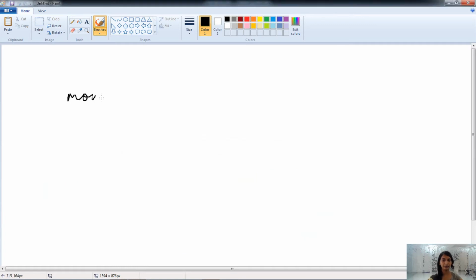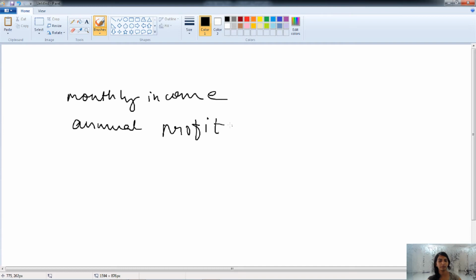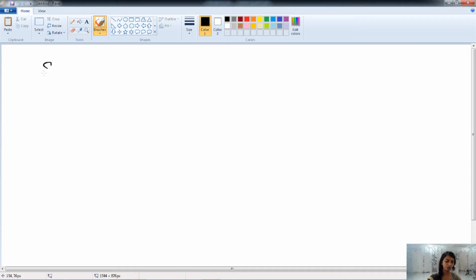Let's take the example of the monthly income or the annual profit of a firm. These are all examples of flows. Now let's move on to the concept of stocks.